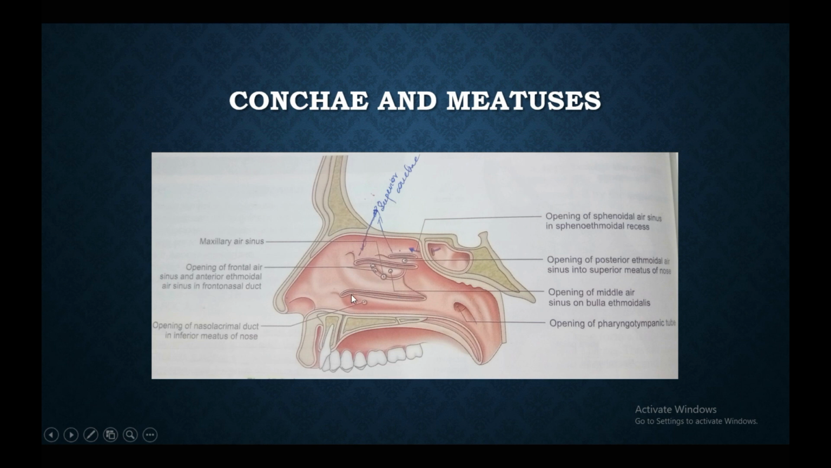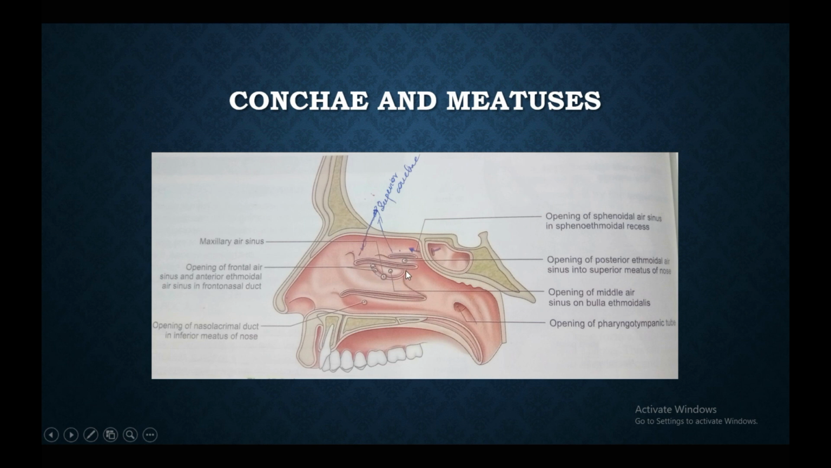The inferior meatus lies underneath the inferior concha and is the largest of the three meatuses. The nasolacrimal duct opens into it at the junction of its anterior 1/3 and posterior 2/3. The middle meatus lies underneath the middle concha, and this middle meatus contains the ethmoidal bulla.